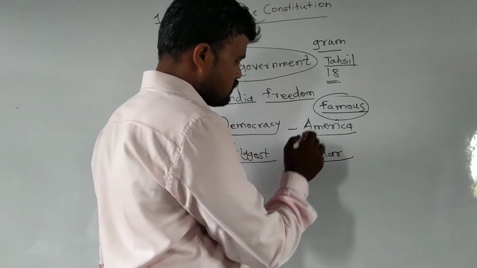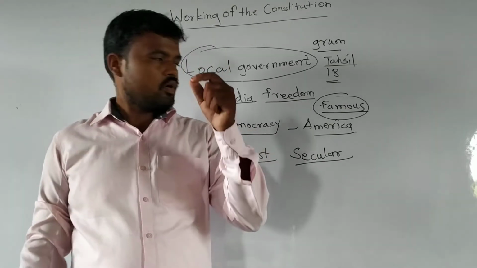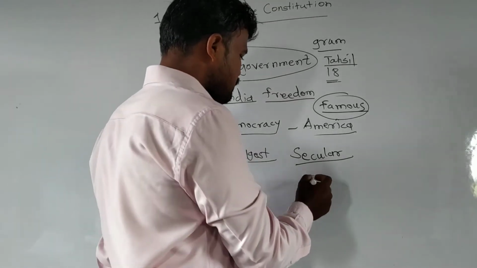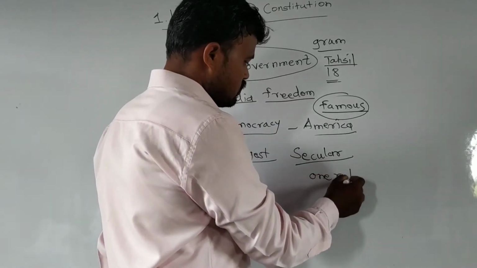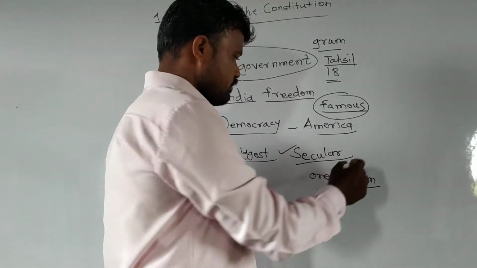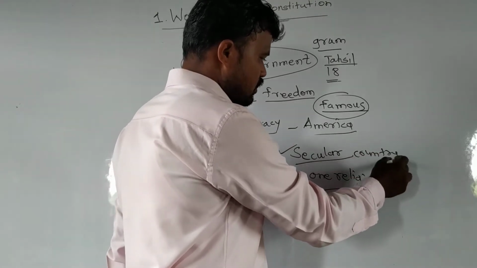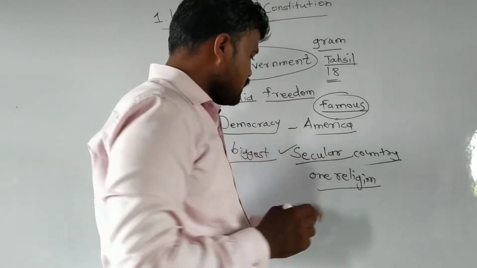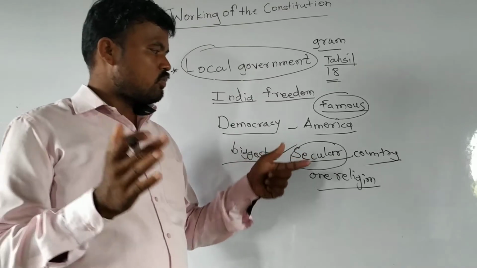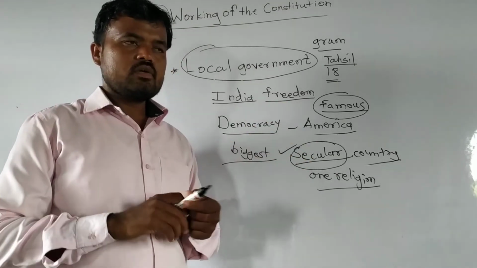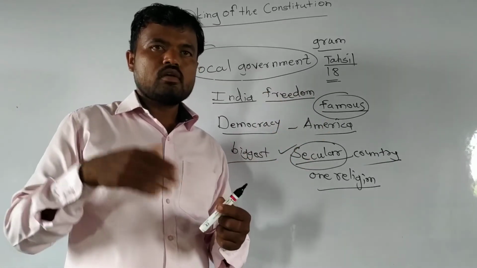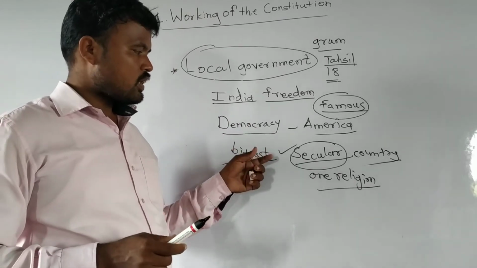It is called secularism. Secularism means India treats all religions equally. It means India has not accepted one religion. So India is a secular country. Why is it said so? Because in India secularism is established by the constitution, meaning all religions are treated equally. All religions can live in India, they can stay, they can study, they can learn, and they can do a job or start a business.